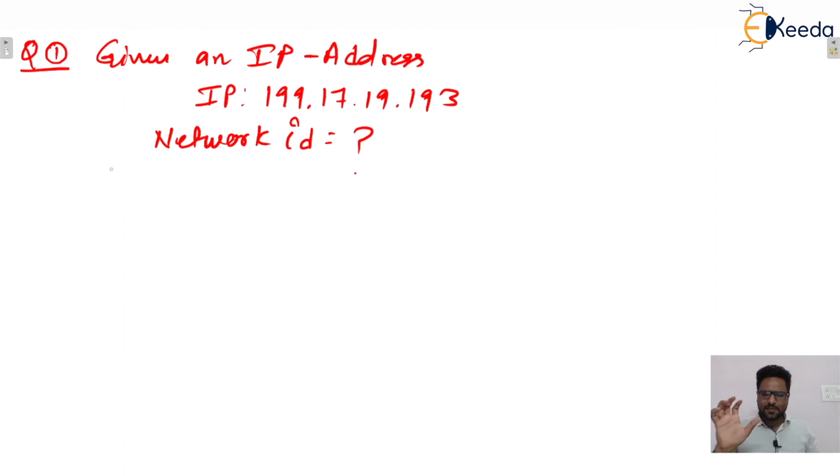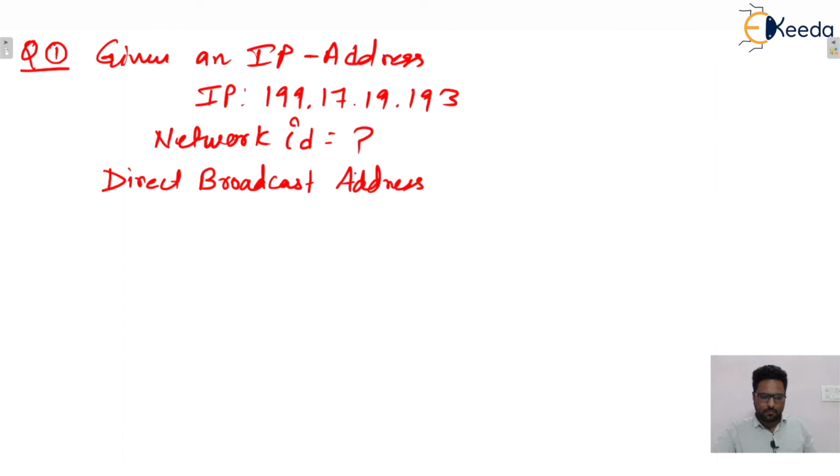Next, one more concept is there. I will clarify it later. That is the direct broadcast address. What does it mean? We'll see. For the time being, just see what the direct broadcast address of a network is. Be careful.